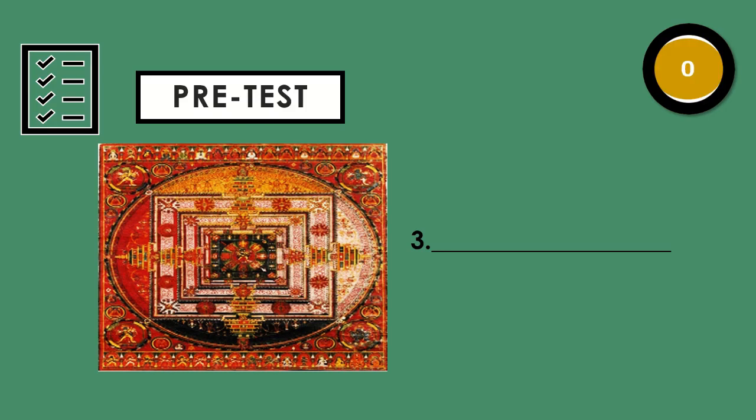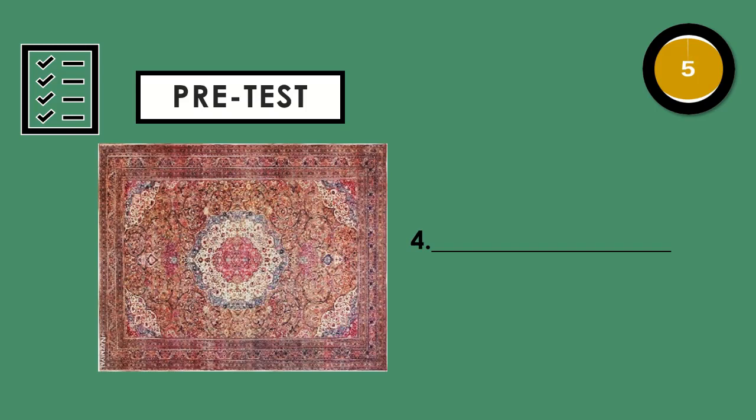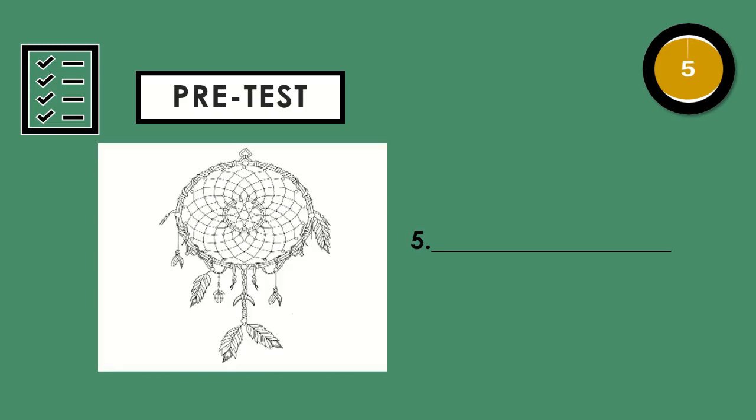Let's have number 4. You have 5 seconds. Time is up. Ready for the last item? Let's have number 5. You have 5 seconds. Time is up. We're done with our test.